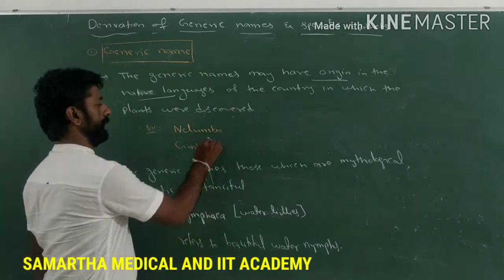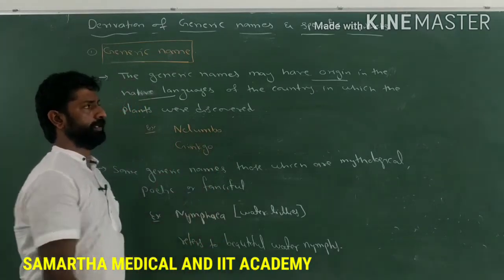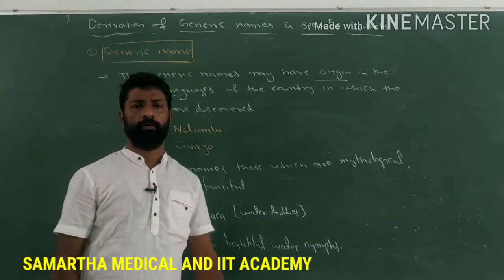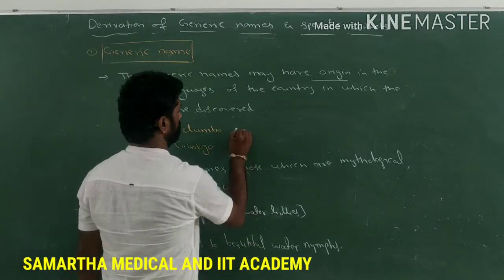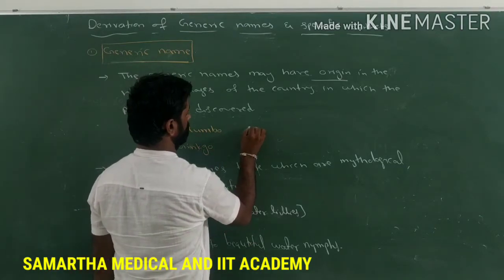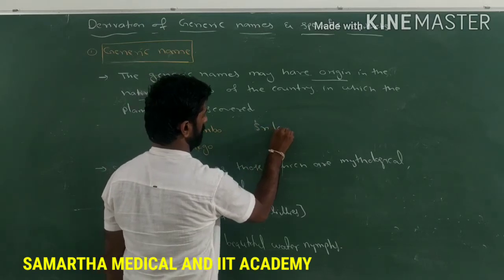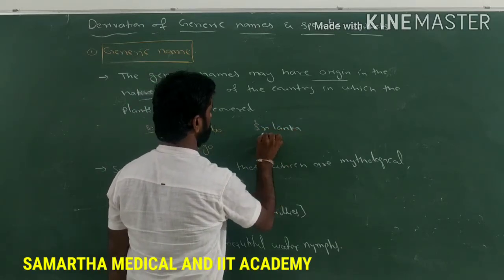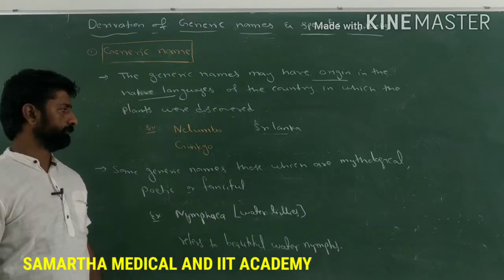For example, Nelumbo. Here, Nelumbo is a word from the language of Sri Lanka. It indicates that it was discovered in Sri Lanka.